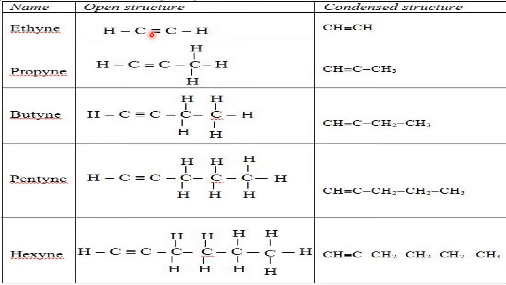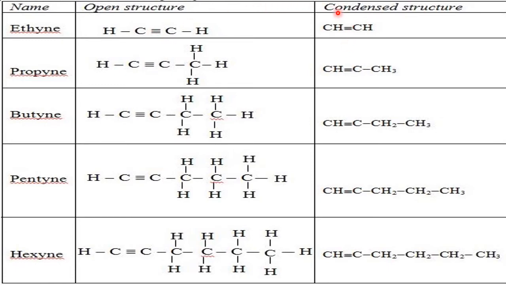So in ethine, the number of carbon atoms is 2. Substitute n equal to 2 in the formula CnH2n-2. What will you get? C2H(2 into 2 minus 2), that means C2H(4 minus 2). So C2H2. That is the molecular formula for ethine.